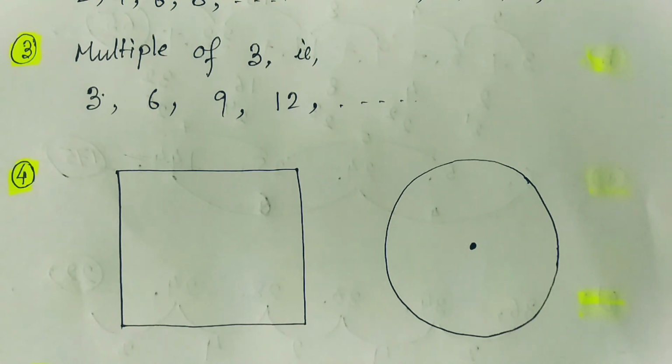After that, on the third day you give me double of that, that means double of 2, which is 4. After that you give me double of that, that means 8. In this way, on each consecutive day you give me double of the previous day's number of matchsticks. In return, each and every day I will give you 1000 rupees. So is this deal beneficial for you? Just think of that. If you think, then this is actually what happens in geometric progression. Think and then give me the answer: is it a beneficial deal or not?